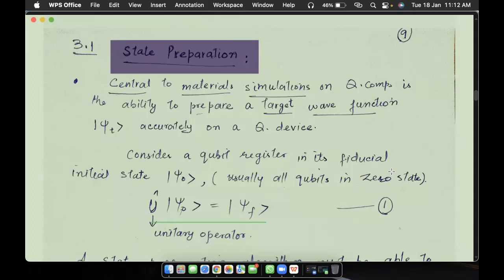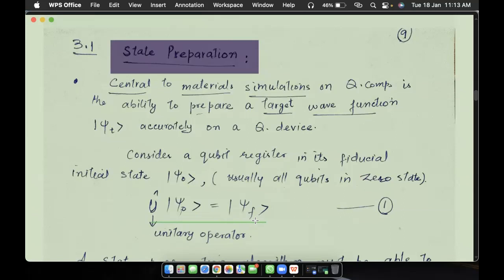And how do we prepare the target wave function? We take some fiducial initial state psi 0, and then we apply a unitary operator on it, which will help us see the dynamics of the system. Once we apply this on the initial state, it leads to some final state psi f.